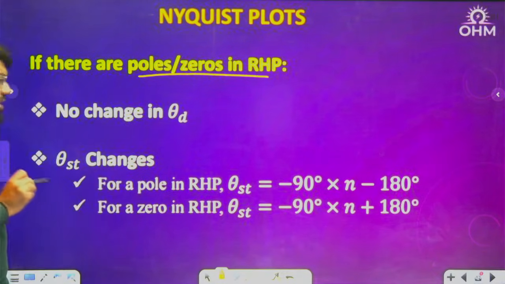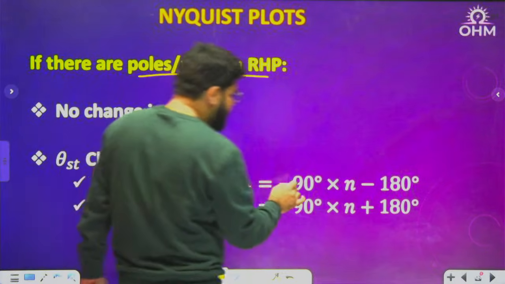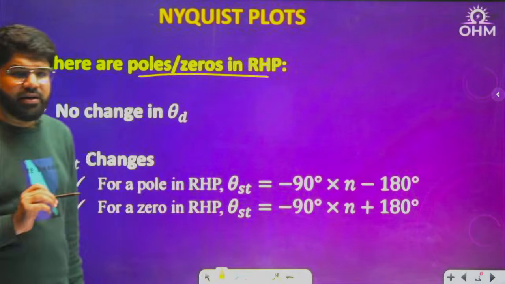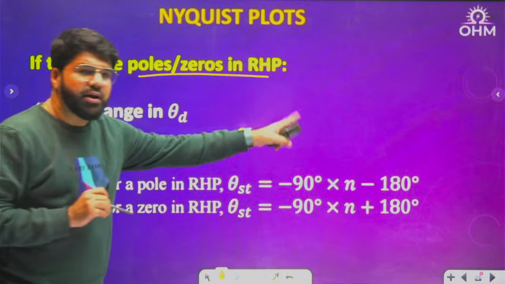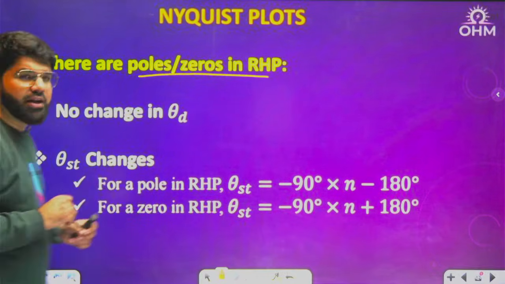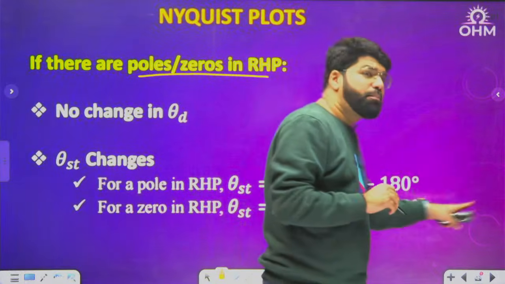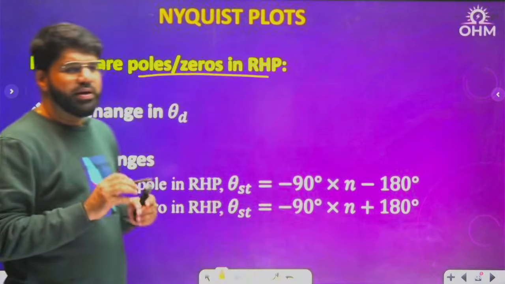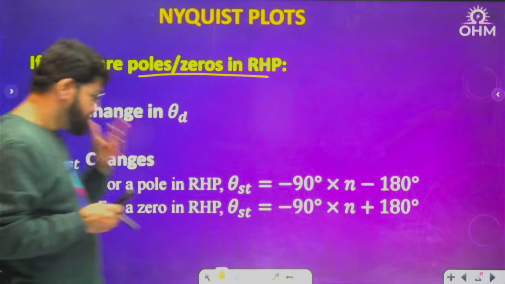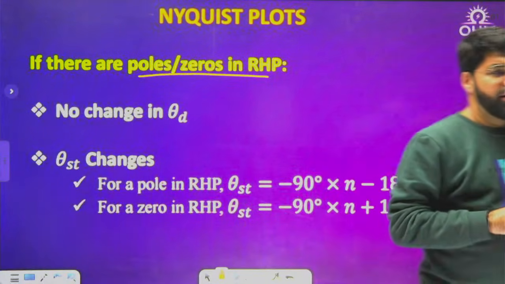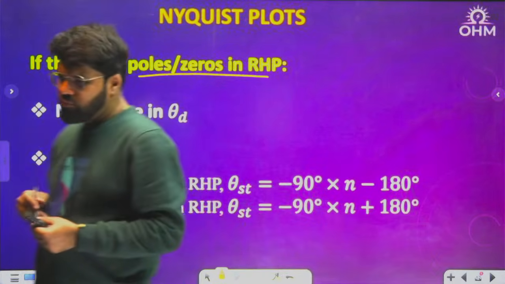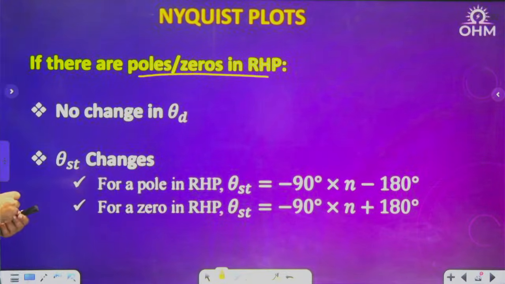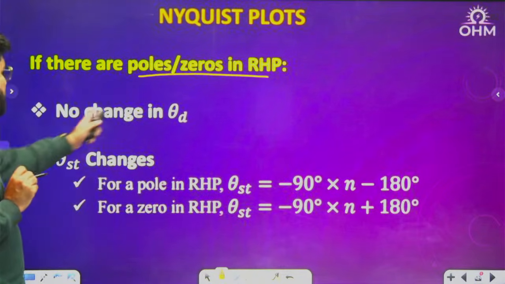How will the starting angle change? If there is a pole in the RHP, the starting angle will become minus 90 degree into n minus 180 degree. That means the same formula reduced by 180. If there is a zero in the RHP, same formula plus 180 degree: minus 90 degree into n plus 180 degree. So if there are poles or zeros in the RHP, we slightly change the starting angle. No change in the diving angle.